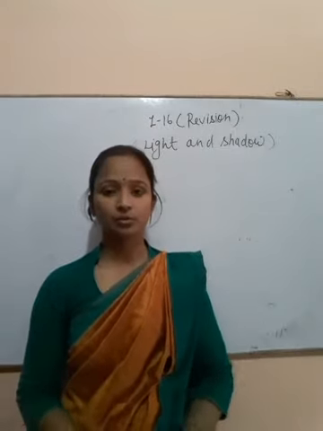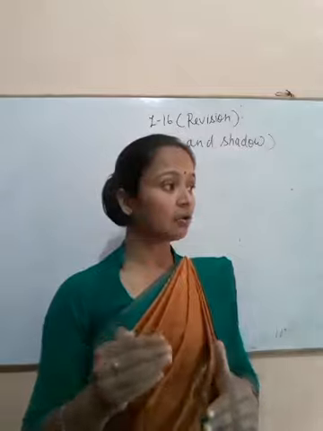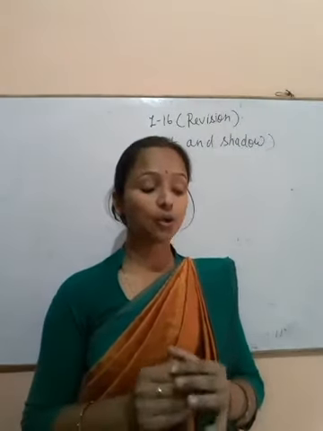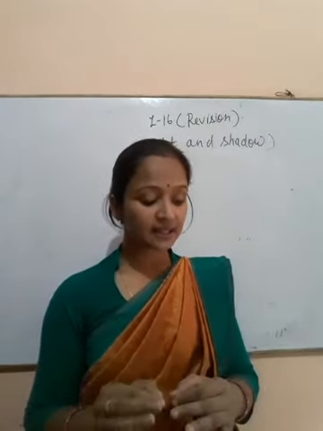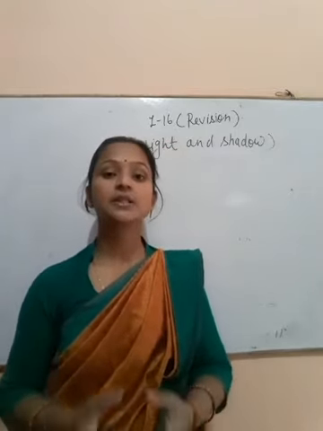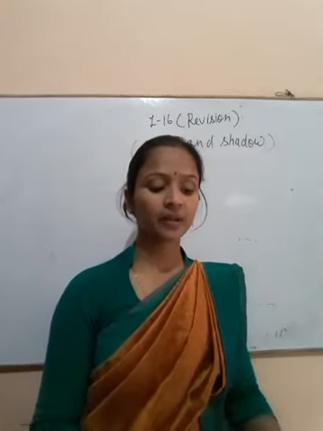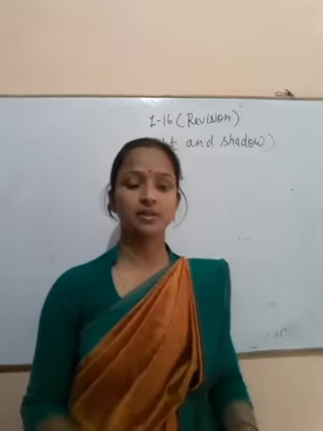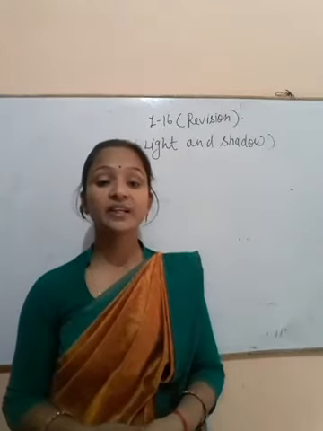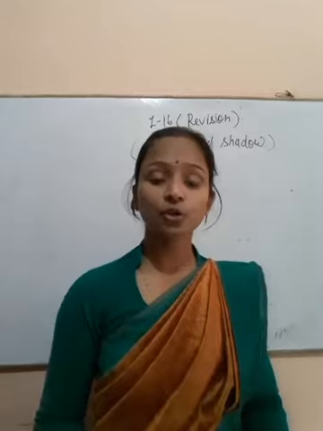What is a shadow? When you go out in the open and look around, you will see several objects such as plants, animals, poles, vehicles, etc. Stand with your face towards the sun, and look at your back.